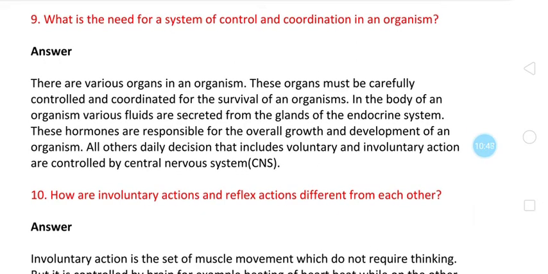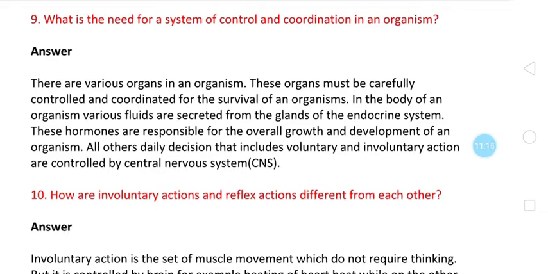So this need of control and coordination is required particularly for multicellular organisms. Let us see what the ideal answer is. There are various organs in an organism. These organs must be carefully controlled and coordinated for the survival of the organism. Various hormones are secreted from the glands of the endocrine system, and these are responsible for the overall growth and development of an organism.